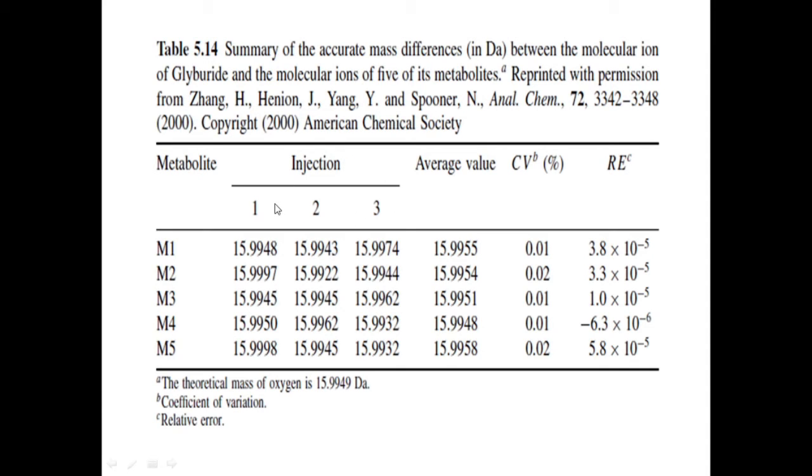Here are the average value, the coefficient of variation in percentage, and the relative errors. The theoretical mass of oxygen is 15.9949 Dalton. This is for metabolites M1, M2, M3, M4 and M5.